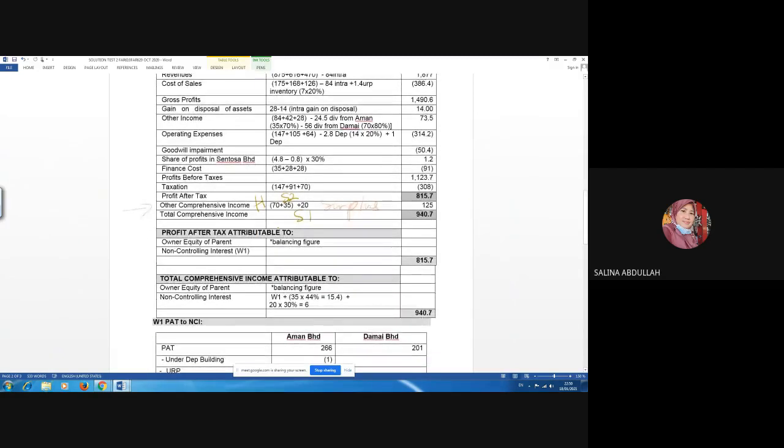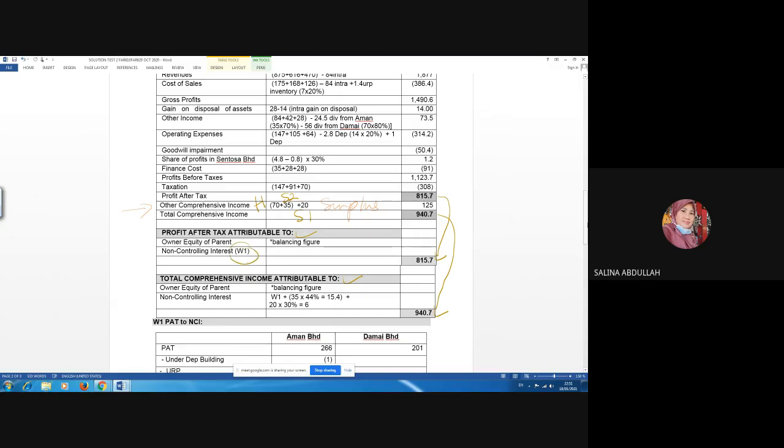Therefore, when you prepare, and don't forget after you get this TCI, total comprehensive income, always show this profit after tax attributable to, and then TCI attributable to. You know that you are getting one tick here in your answer when you show this item. Okay, so you will carry 815.7 here, and 940.7 here, total TCI. Carry this figure first.